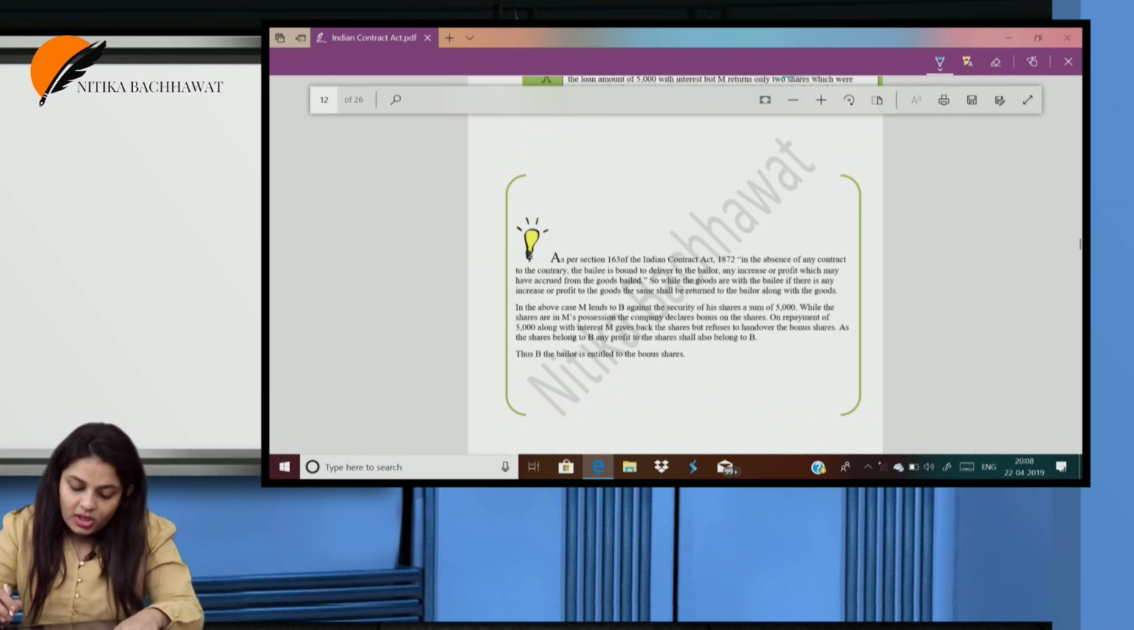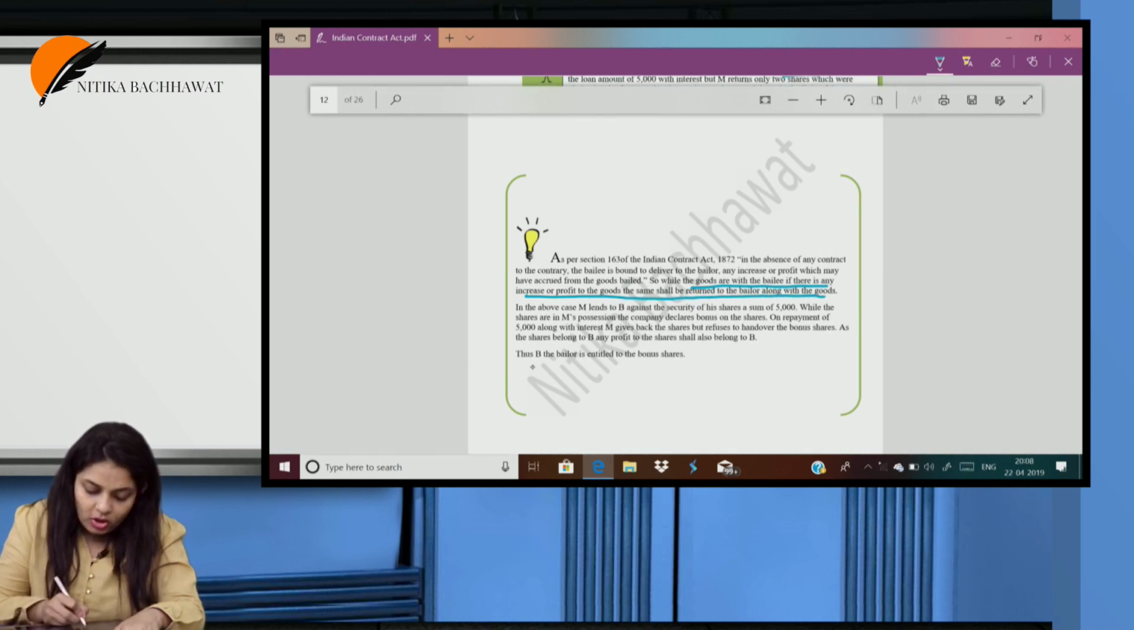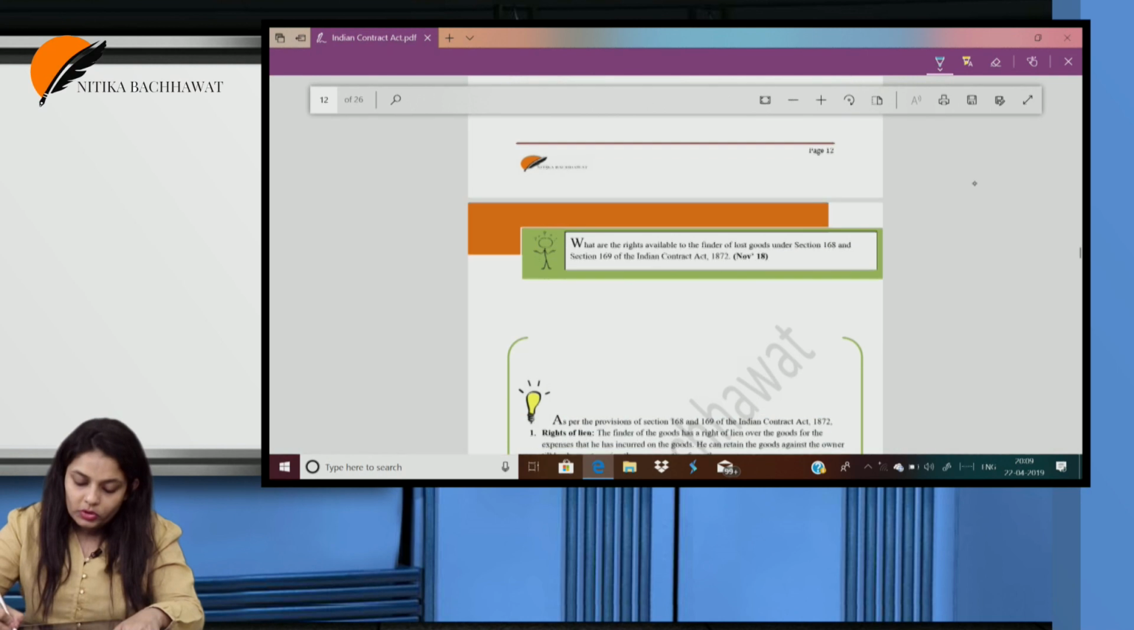Any increase to the goods. So, while the goods were with the bailee, if there is any increase or profit to the goods, the same has to be returned back. So, the bailor is entitled to the bonus shares.